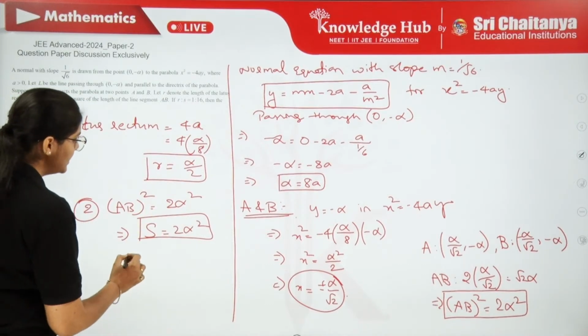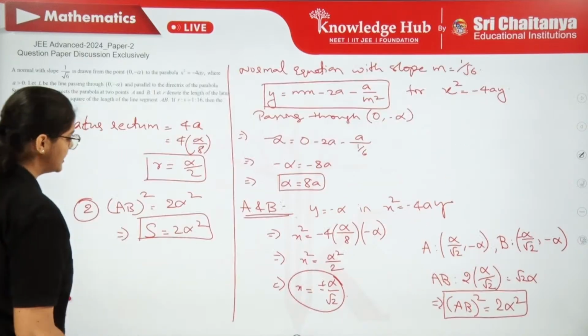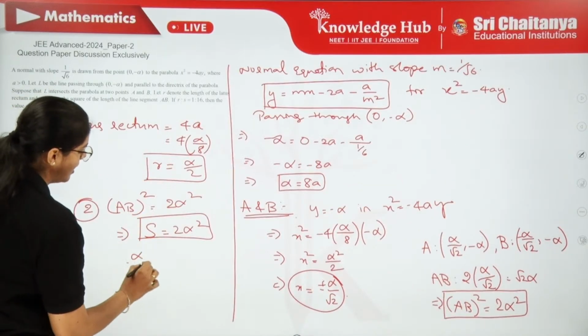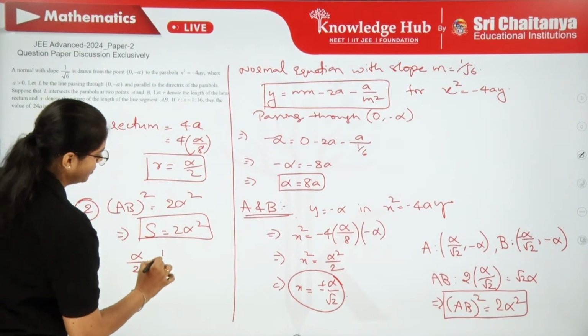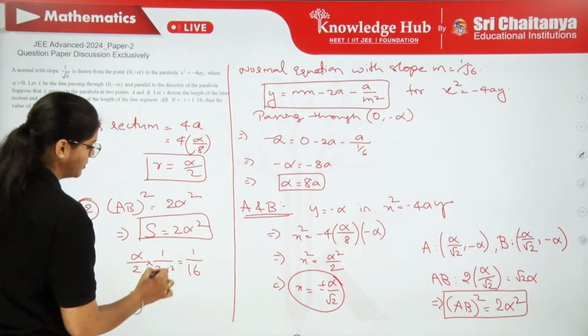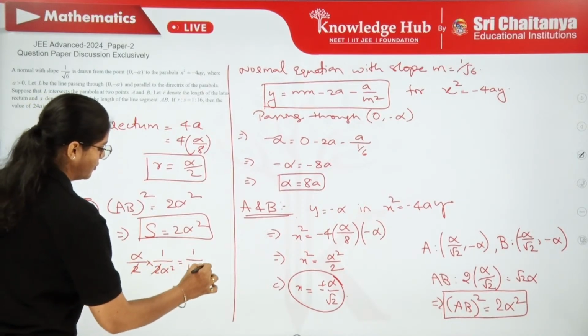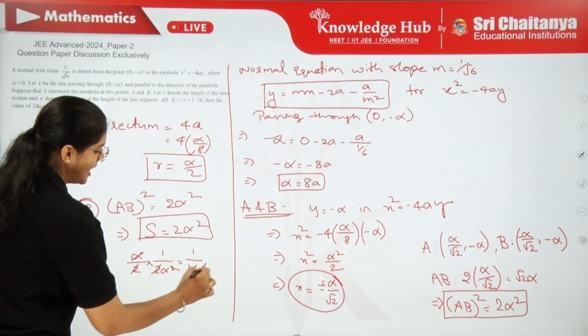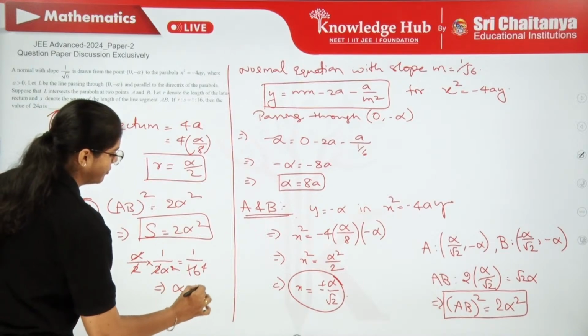So what is R by S? It's given in the question itself. It's 16. So R by S, you can write down: 1 by 2 alpha square, that is 1 by 16. So how much are you going to get? 4. So alpha is going to be 4.